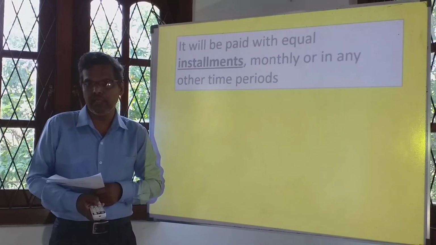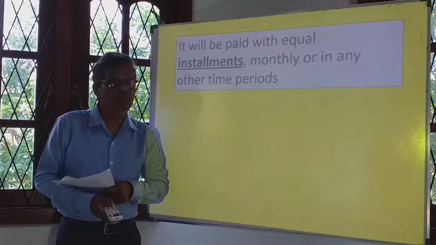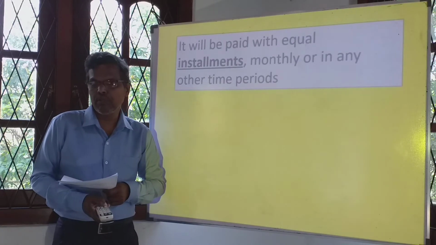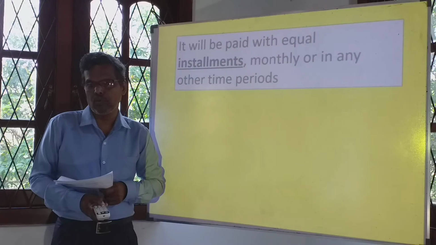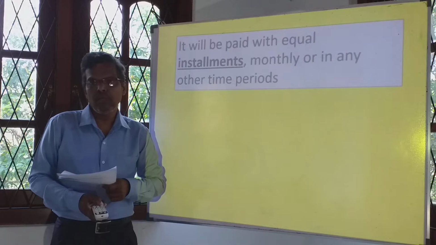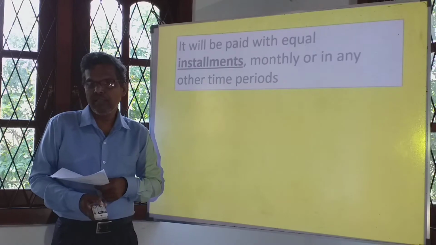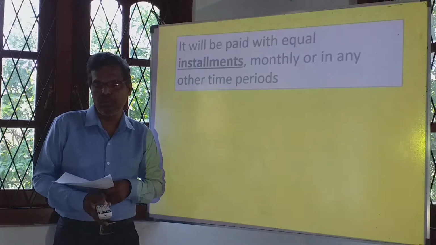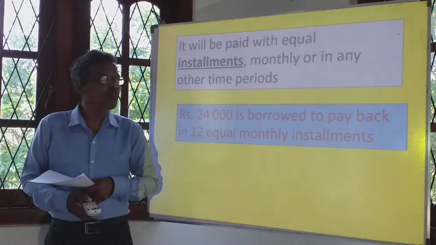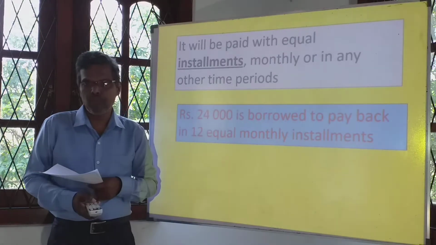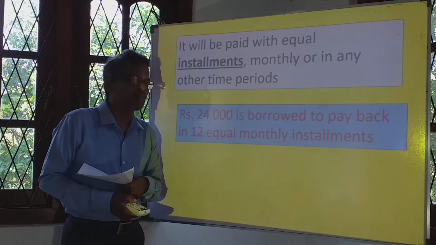Now learn this word, installments. In Sinhala we call it varika. Varika vashen. So it will be paid with equal installments, monthly or in any other time period. Right? So the new word that we learned there is installments. For example, say 24,000 rupees is borrowed to pay back in 12 equal monthly installments.